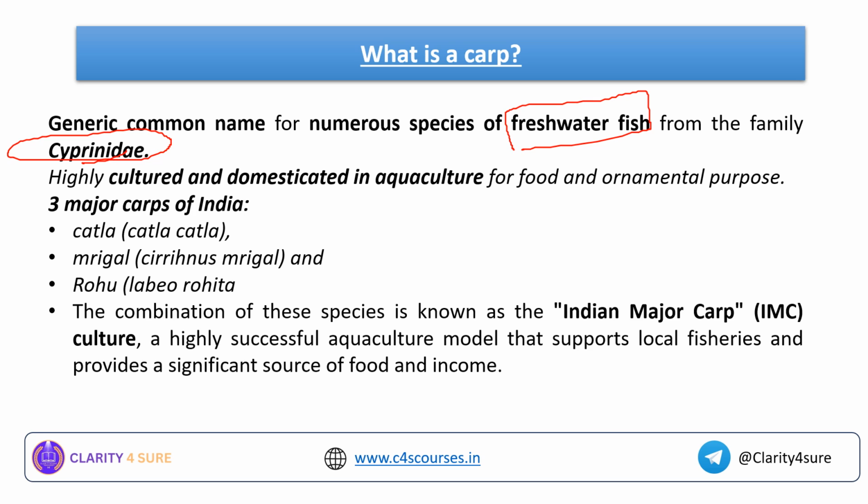Okay, and another important point which you have to know is that there are three major carps of India that we call as the Indian major carps. These are highly successful in the aquaculture practices in India, whereas this supports the local fisheries also, and it provides a significant source for food and income. So what are those three important major carps? Catla, Mrigal, and the other is the Rohu. So these are the three important fish species, and these are known as the Indian major carps. Okay, I hope this is clear to you.